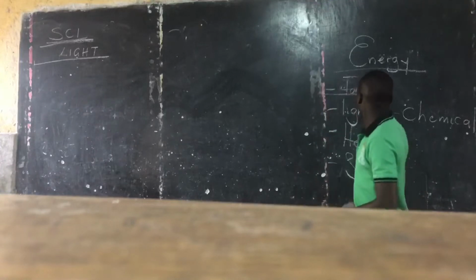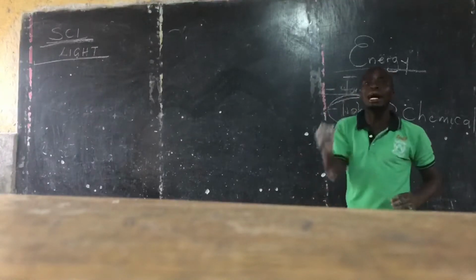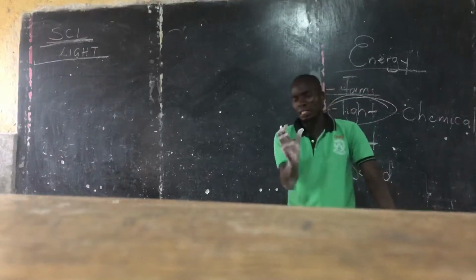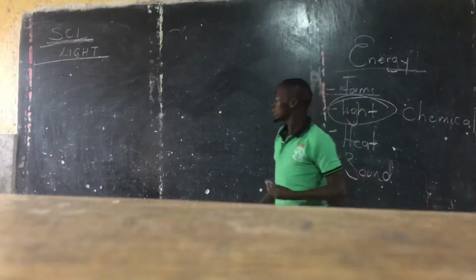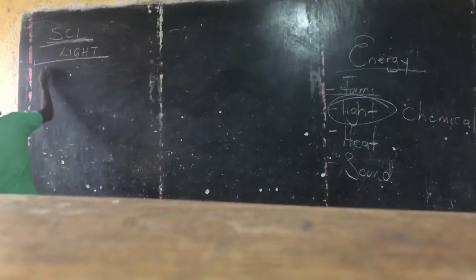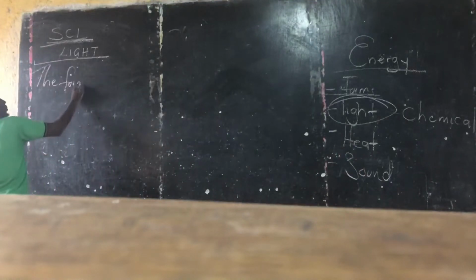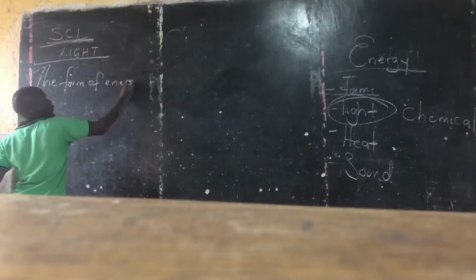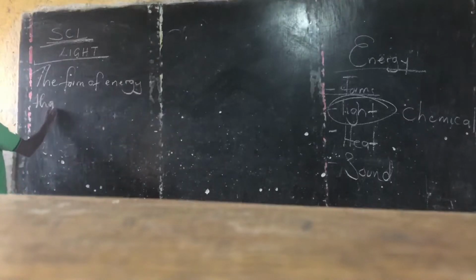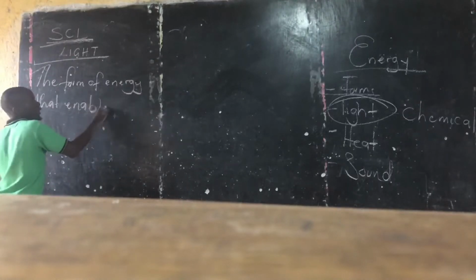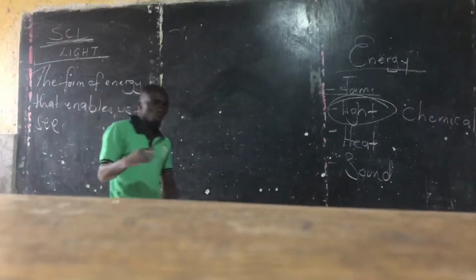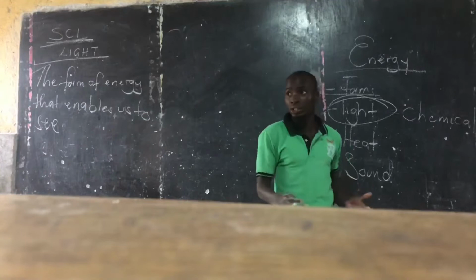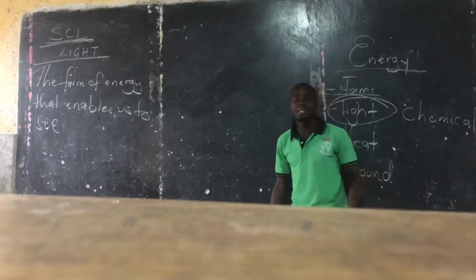So, our emphasis is on light. What is light? Light is the form of energy that enables us to see. So the form of energy which enables us to see is light energy. We cannot see without light.